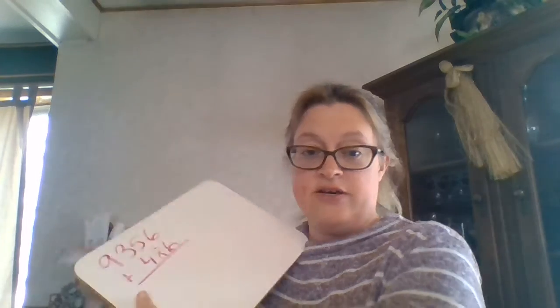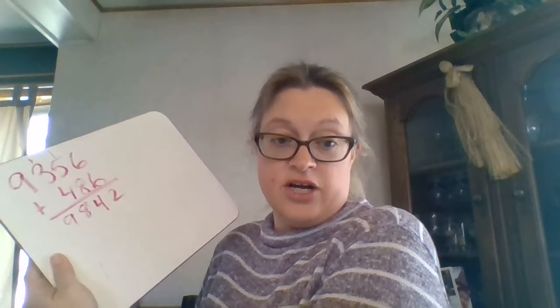Plus 486. So I'm setting it up like this. Starting with your ones, 6 plus 6 is 12. Put the 2, carry the 1. 5 plus 8 plus 1 is 14. 4, carry the 1. 4 plus 3 plus 1 is 8. And 9. So 942. You can go ahead and mark off A because it does not equal 10,000.